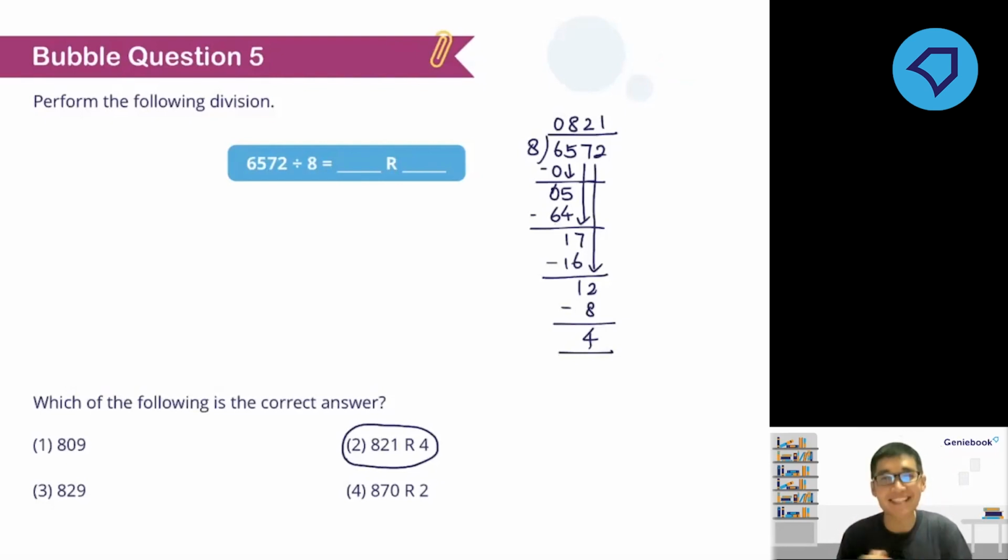So the answer is 821 is the quotient, and my remainder is here. This is my remainder. My remainder is 4. Okay, 821 remainder 4. Yes, Claire, M's for multiply. But of course, if you want to use it to remember your steps to solving long division, it's your family member, right? Daddy, mommy, sister, brother, DMSB. Divide, multiply, subtract, and then later on, bring down the next digit.